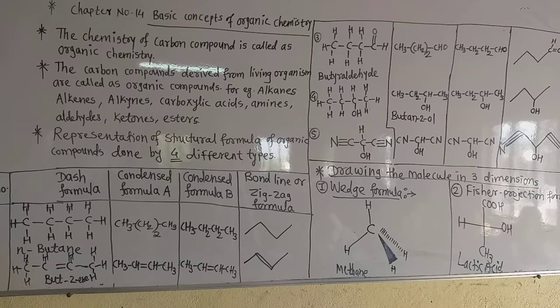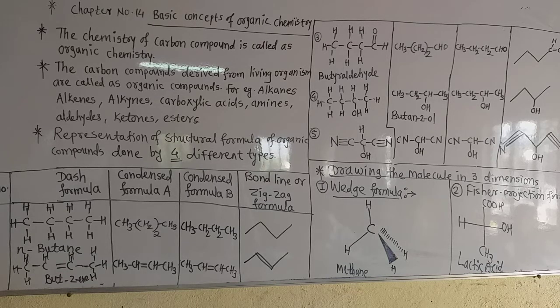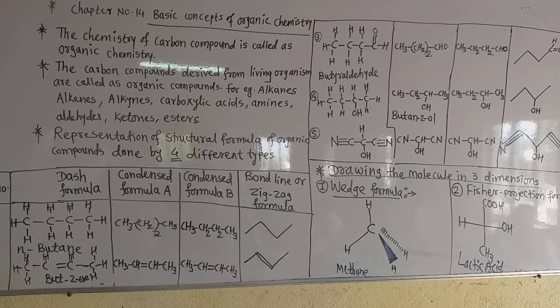Plants, animals, microorganisms, in all living things, these organic compounds are found.